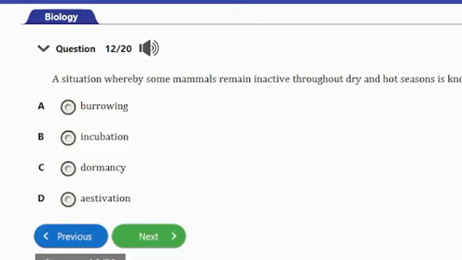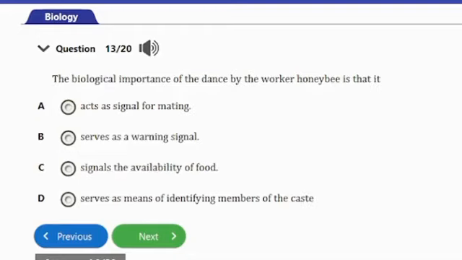And guys, this estivation is actually similar to hibernation, aside from the fact that hibernation occurs during wet and cold season, whereas estivation is associated with dry and hot seasons. So guys, that's it for that. Let's consider the next question.